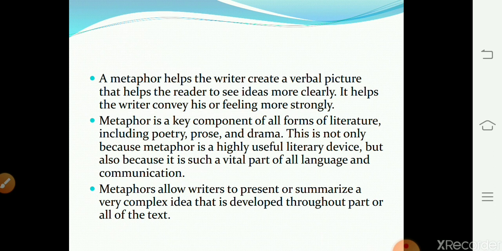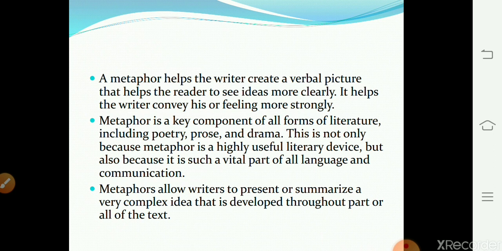Second important thing is that it is different from simile because it does not use the words like and as for comparison. Metaphor often states the comparison most emotively.